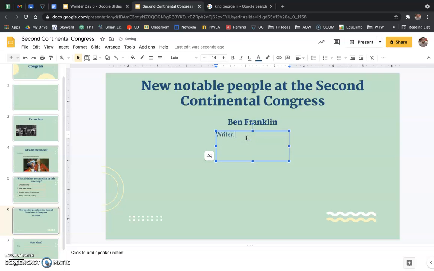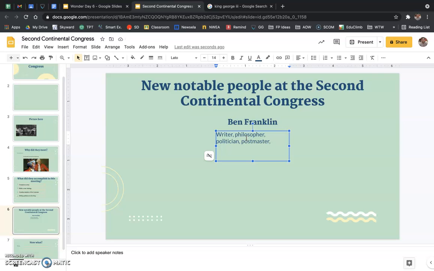Writer, philosopher. Okay, and a philosopher is somebody who tries to figure out how life works. He was a politician. He was a postmaster, somebody who works with the mail.